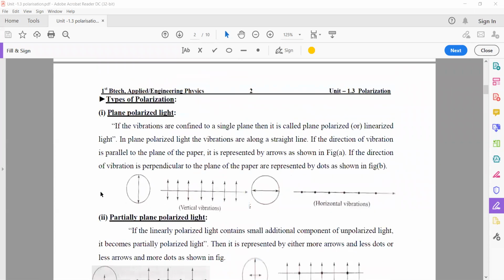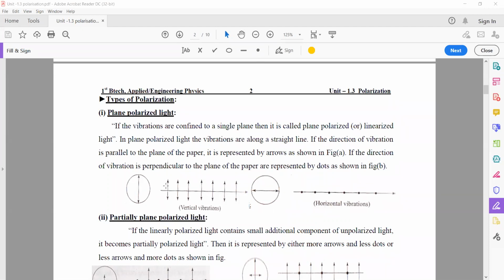So these are the types of polarization. The first one is plane polarized light. If the vibrations are confined to a single plane, then it is called plane polarized or linearly polarized.